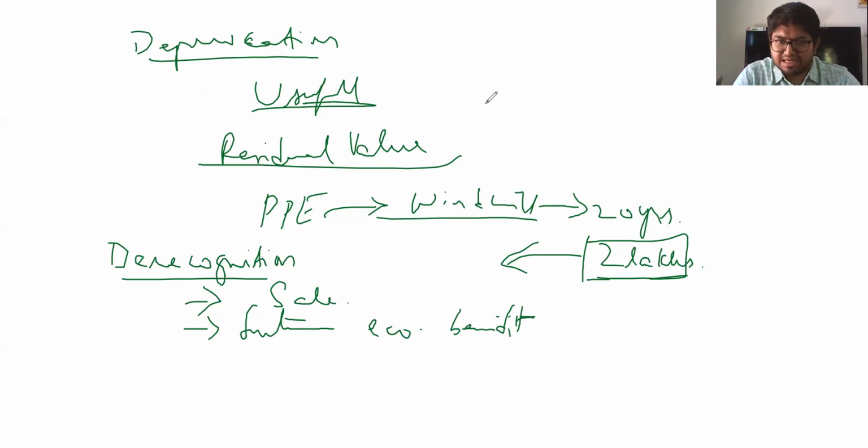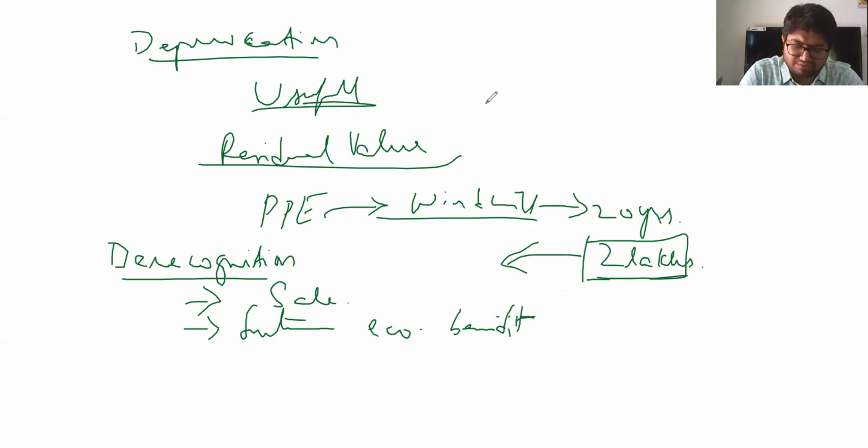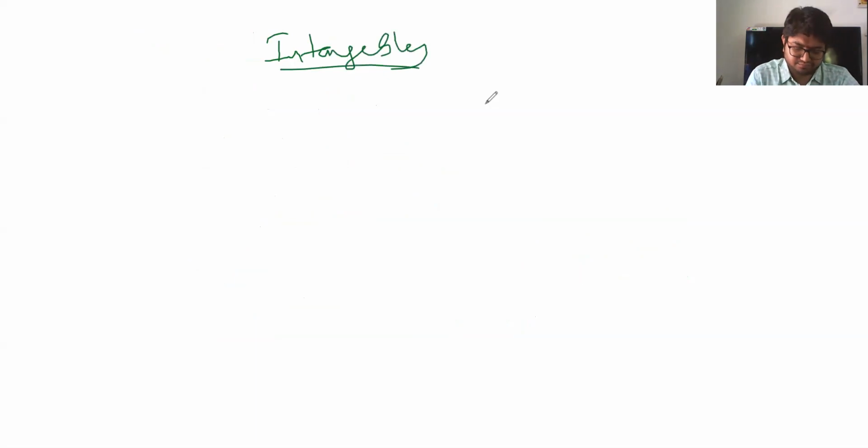Fairly speaking, the same methodology exists for intangibles under Ind AS. Now that we are done with property, plant and machinery, let me go ahead to intangibles and finish that off. Intangibles under AS, you have two types of intangibles.